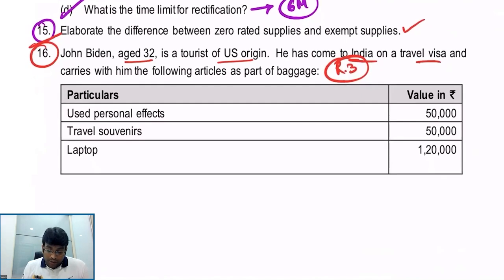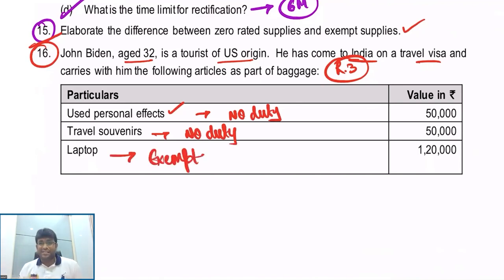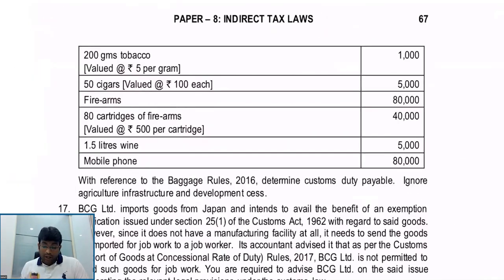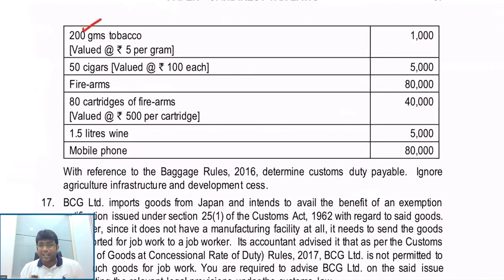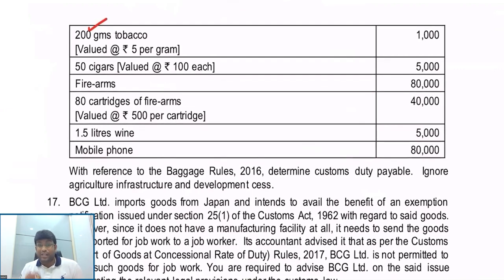Next one. Used personal effects, 50,000. What will happen, my dear friends? No duty. Travel souvenirs. No duty. Laptop. One laptop is straight away exempt, my dear friends. One laptop, if it is imported by a passenger who is aged 18 years or more, that will straight away be exempted. Clear? Next. Let's look at tobacco. How many grams? 200 grams. Tobacco exceeding 125 grams, that is only covered in Annexure 1, which will charge duty separately. 100% duty is there for that. But up to 125 grams, we can take in Annexure 1.